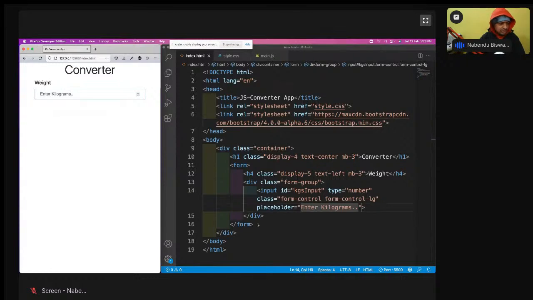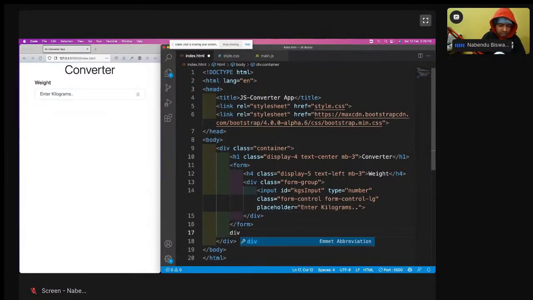Now this form is done. After this form I will have a card type of thing in which I will show the pounds. So I'm entering the kilograms and showing the pounds in that. After this form, I will have a div with class card. It will not show anything because there is no content here.